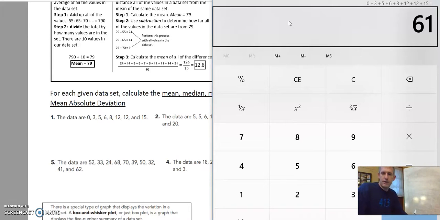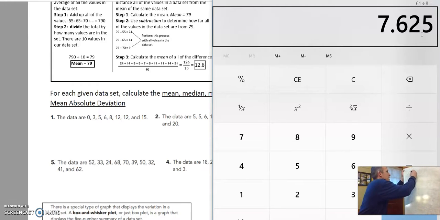So 61 divided by, well, let's count how many numbers there are. There is 1, 2, 3, 4, 5, 6, 7, 8. So I'm going to divide that by 8. And I get 7.6. I'm going to go with that. So number 1, my mean is 7.6.